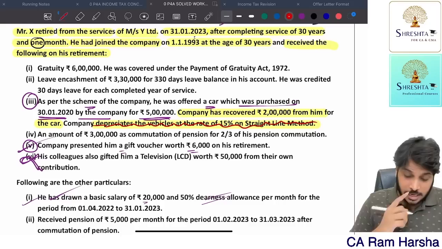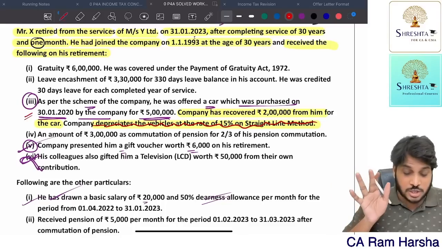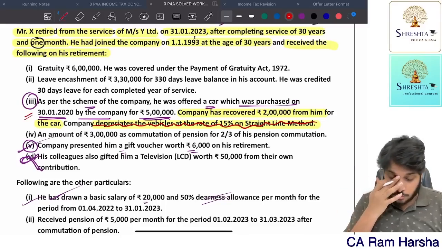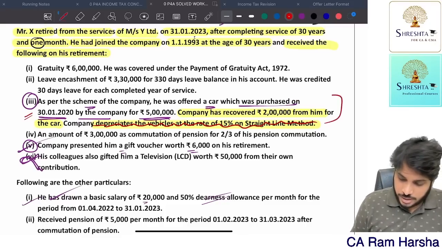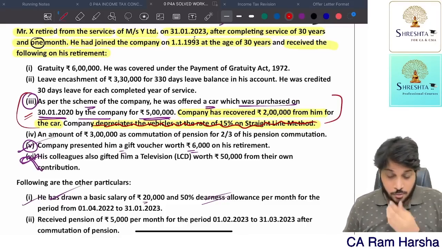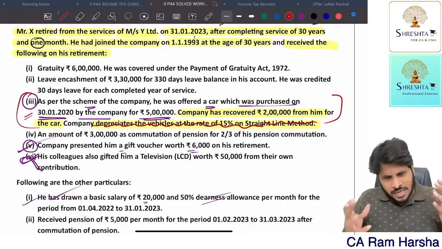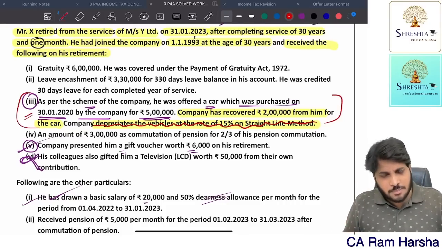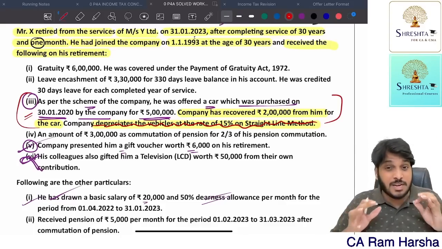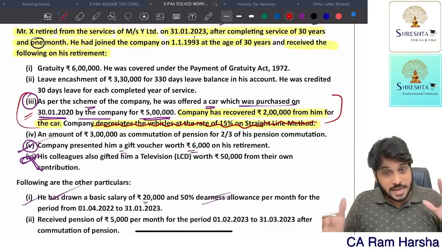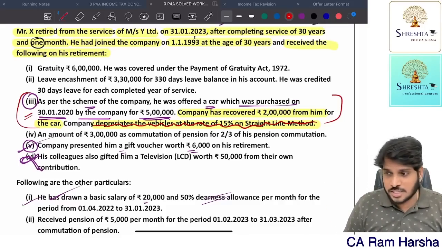So at the time of retirement, the company gave him a car which the company purchased for 5 lakhs. This employee purchased it now. Getting it? Now actually, I have a doubt here. I have a query. Whether the company gave him the car directly at the time of retirement, or he was actually using the car from the employment date onwards, that information they have not given. So any assumption can be taken. Yes or no? Able to understand? Just a minute.